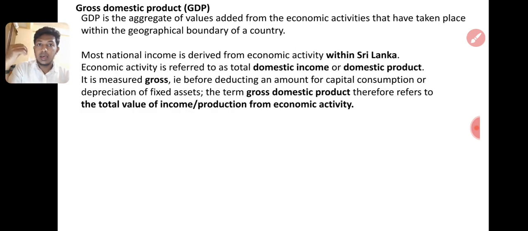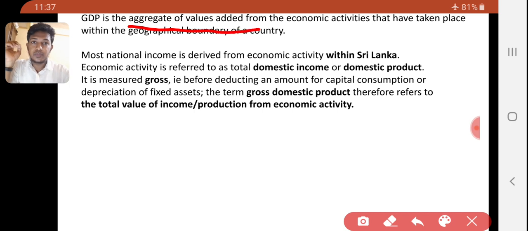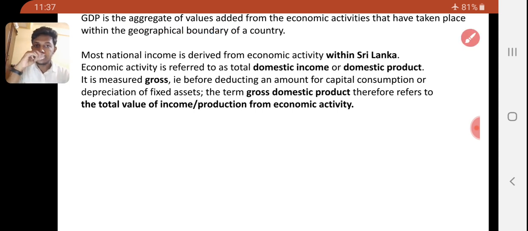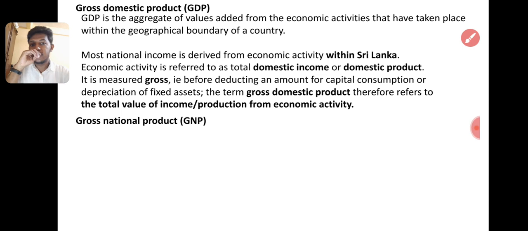So gross domestic production means the aggregate value of the values added from the economic activities that have taken place within the geographical boundary of a country. We are only consuming our own resources. We don't export or import. So here one word is added, aggregated value. Aggregated value means what? Aggregated value means final production price. Final production price is the aggregate value.